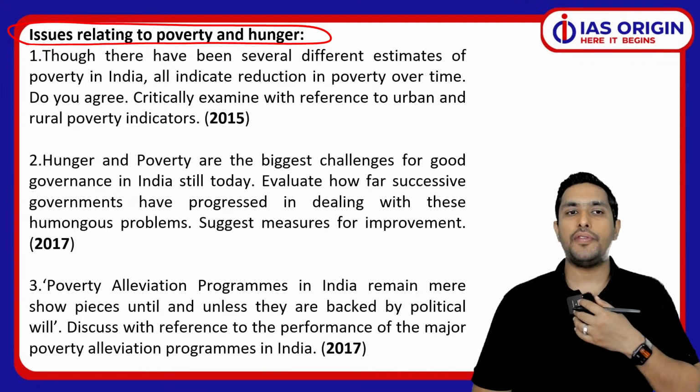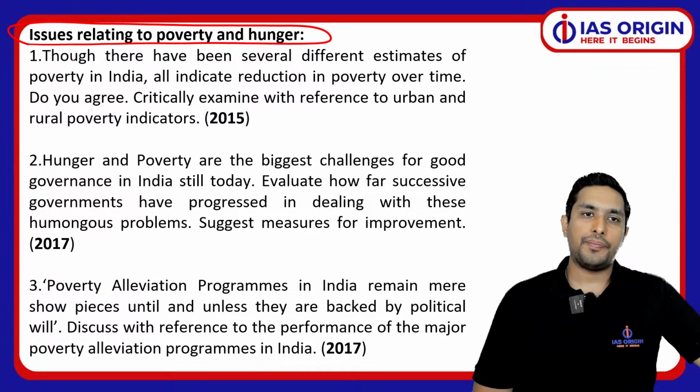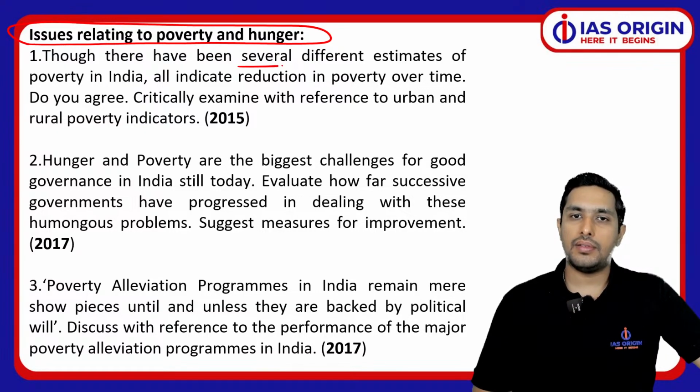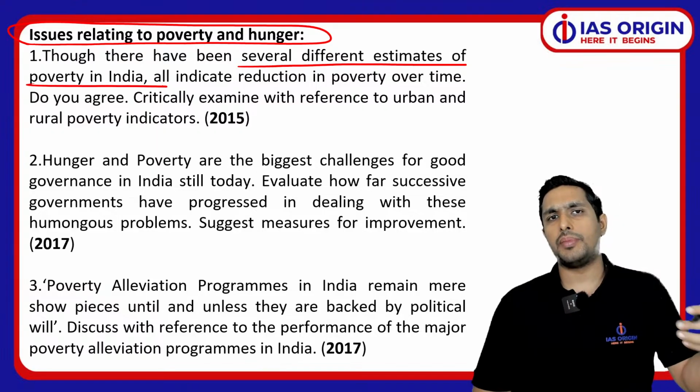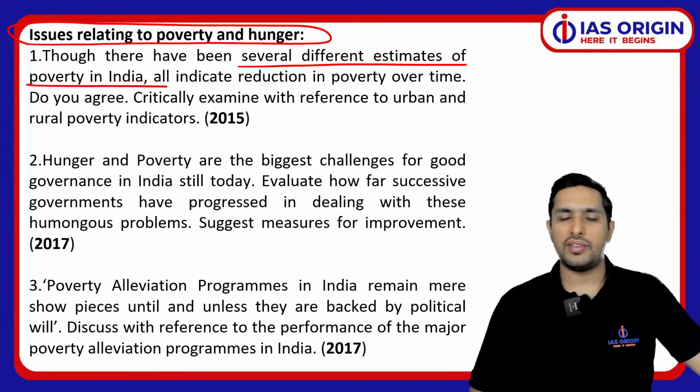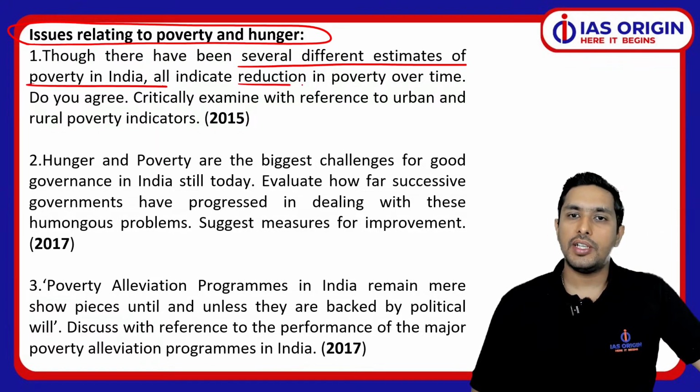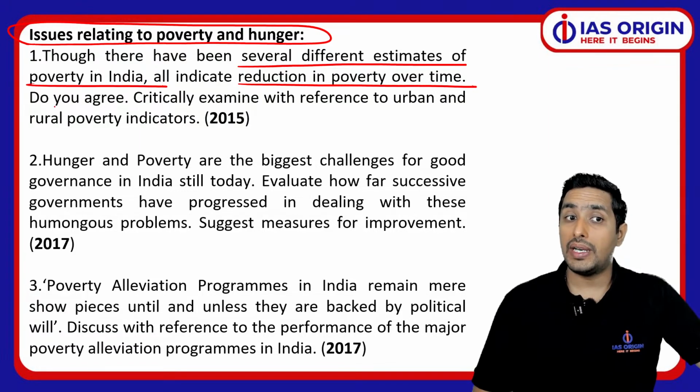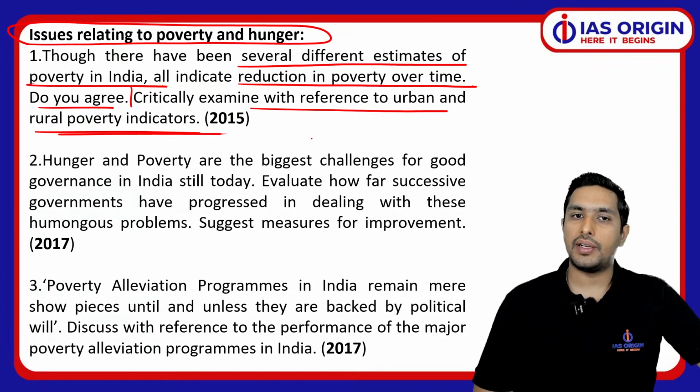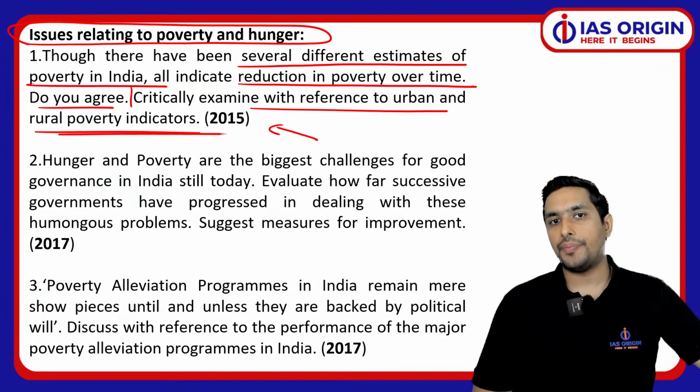For example, in 2015, we had a question that though there have been several different estimates of poverty in India, okay, Tendulkar committee, Lakdawala, Alagh committee, so many committees are there, all indicate reduction in poverty over time. Do you agree? You have to examine with reference to urban and rural poverty indicators. Now that's a very deep question.